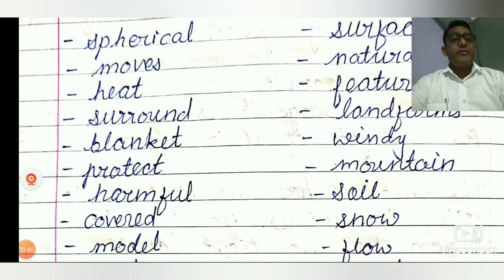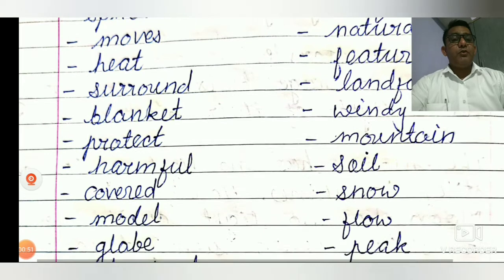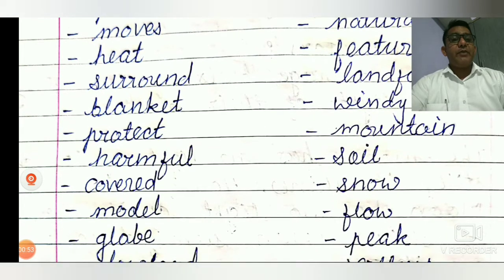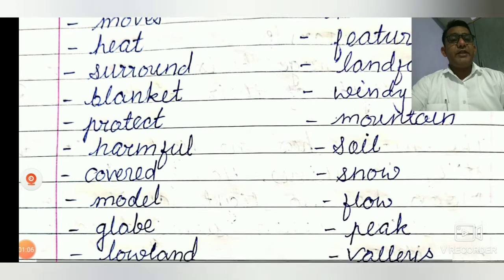Protect, protect. Harmful, harmful. Covered, covered. Model, model.